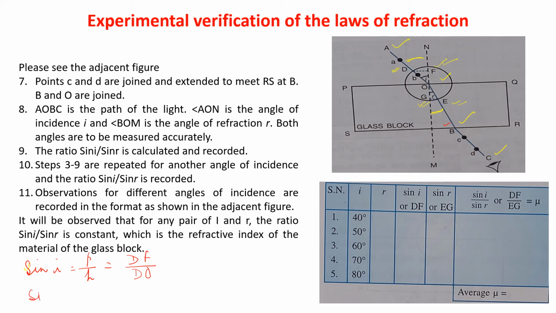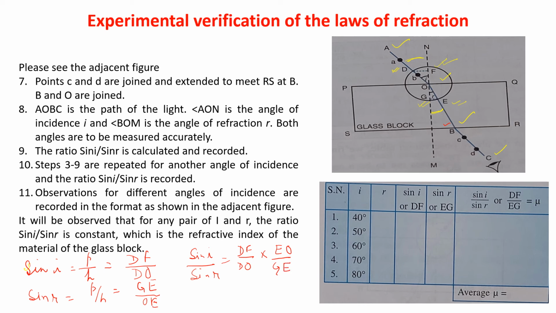Similarly, sin R is equal to P by H. P is GE and H is OE. Okay, so now you have to do sin I by sin R. It is equal to DF by DO into EO by GE.